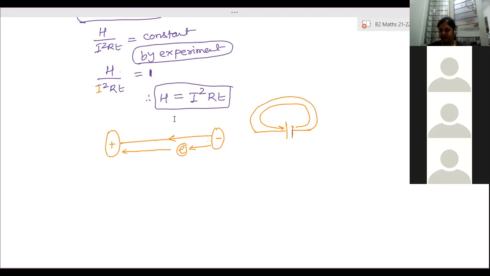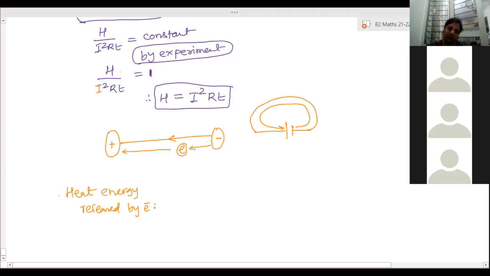Heat energy, yes, ma'am. So the heat energy produced is equal to I square RT. Heat energy produced or released by electrons after collision is what?